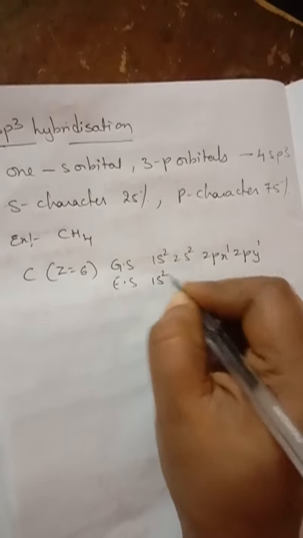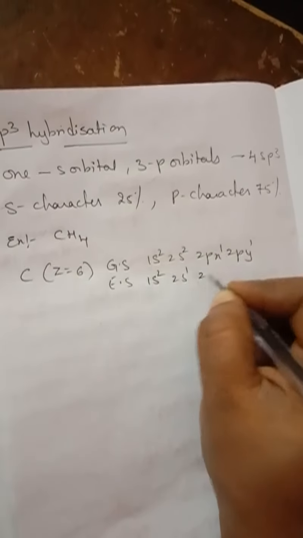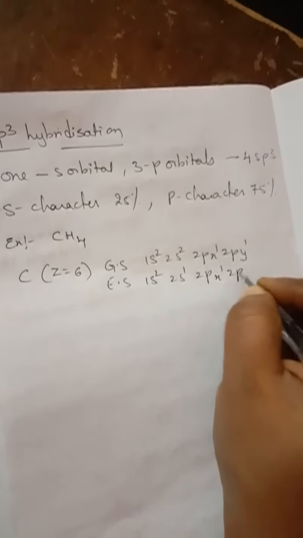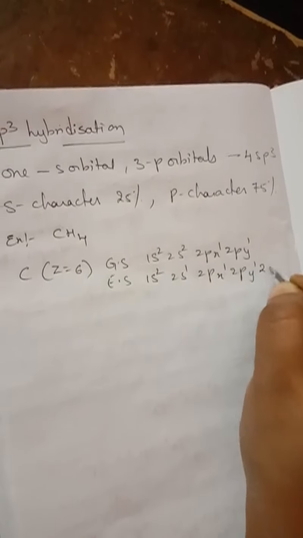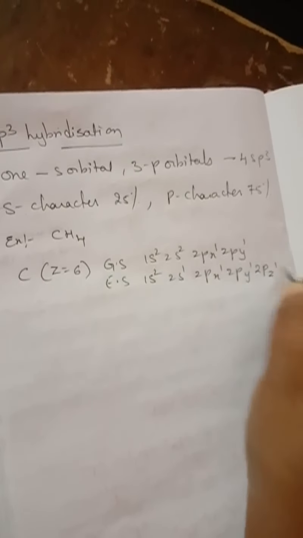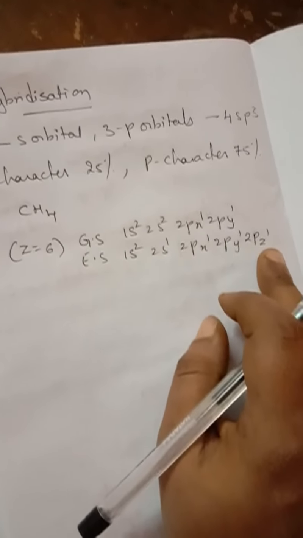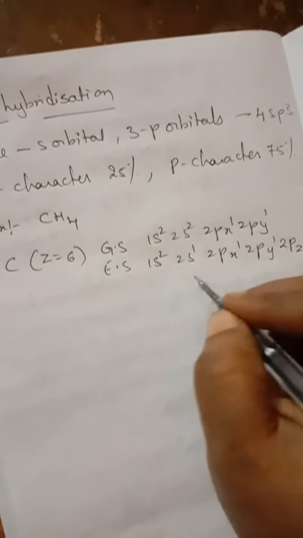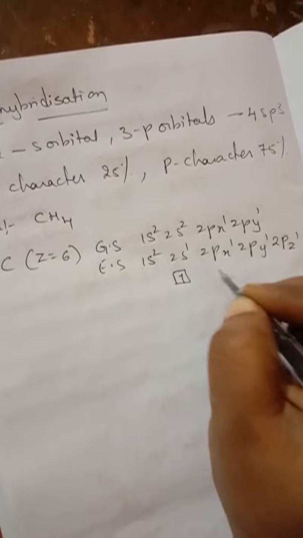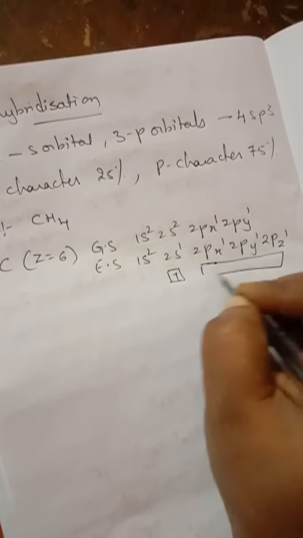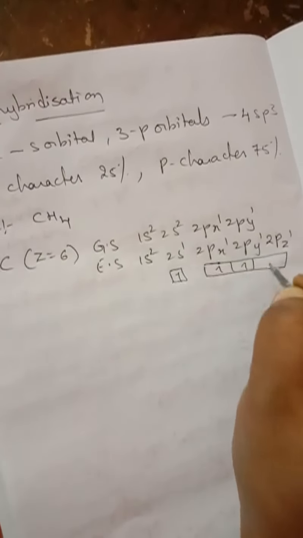That means 1s2, 2s1, 2px1, 2py1 and 2pz1. So here each of the orbitals has an unpaired electron. The s has one electron, and each of the p orbitals also has one unpaired electron.